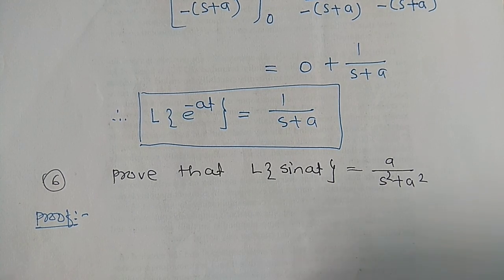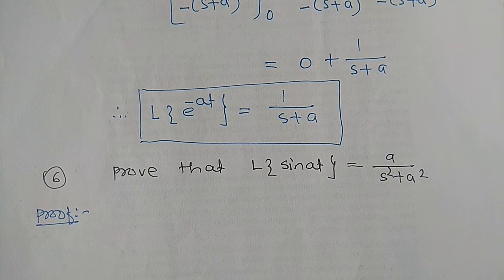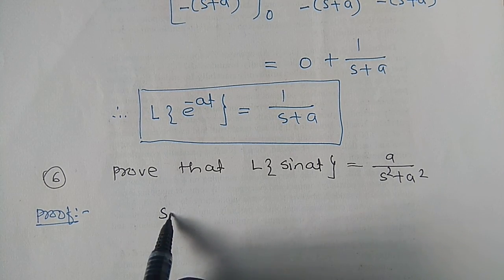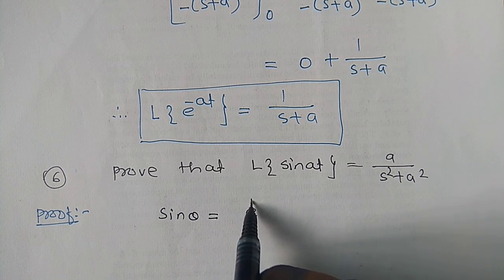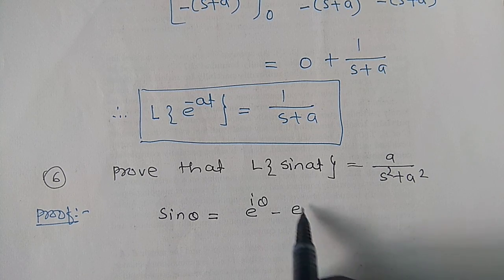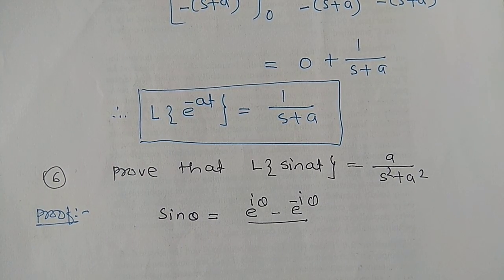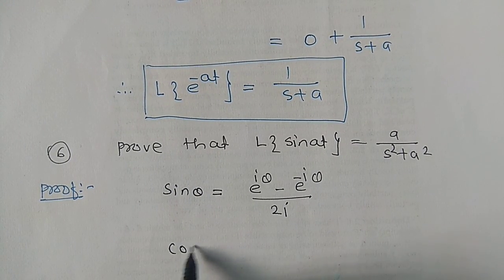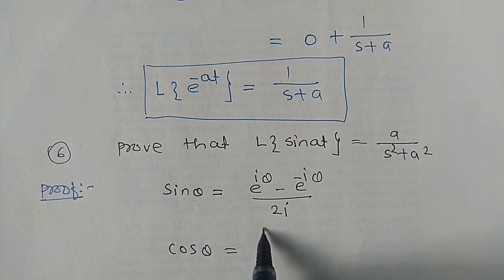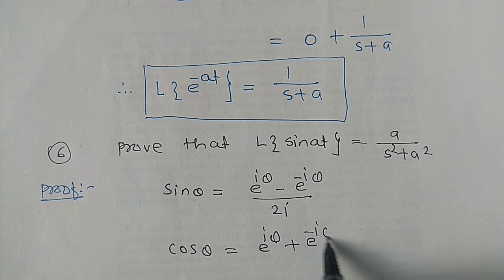Sine of at is equal to, we have the circular functions here: sine of theta is equal to e raised to i theta minus e raised to minus i theta divided by 2i, and second, cos of theta is equal to e raised to i theta plus e raised to minus i theta divided by 2.